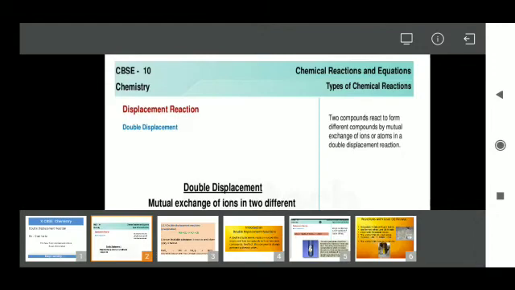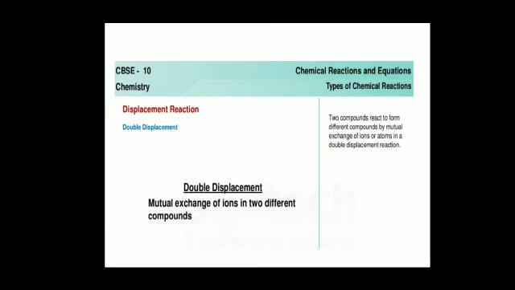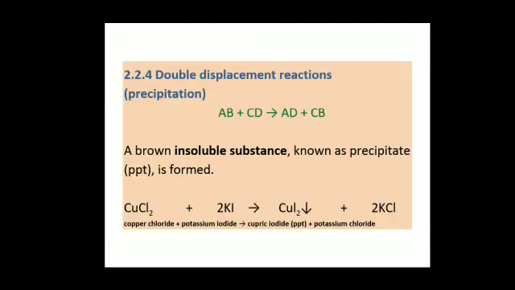Now, here we have an example of a double displacement reaction: mutual exchange of ions between two different compounds. Two compounds react to form different compounds by mutual exchange of ions or atoms in a double displacement reaction. As I told you, A plus B gives AB, a combination reaction.